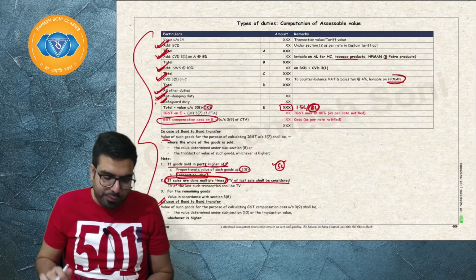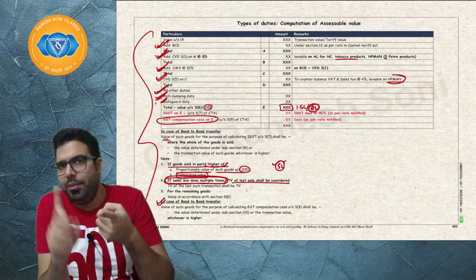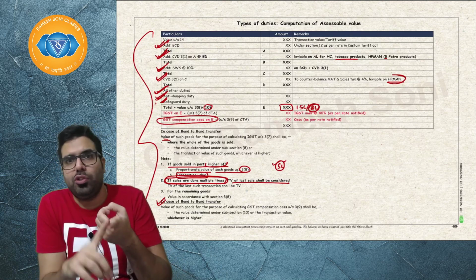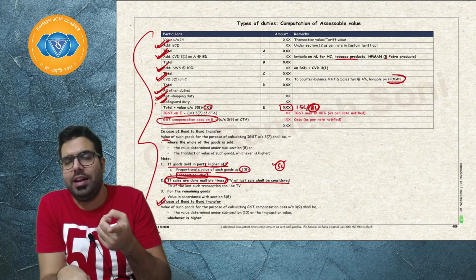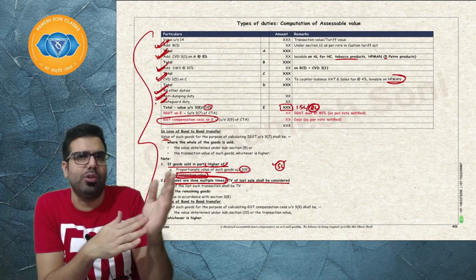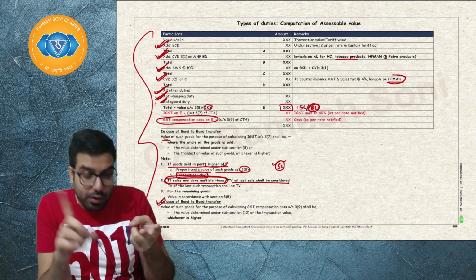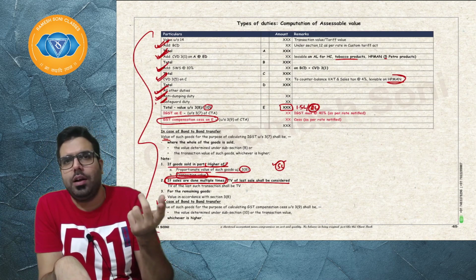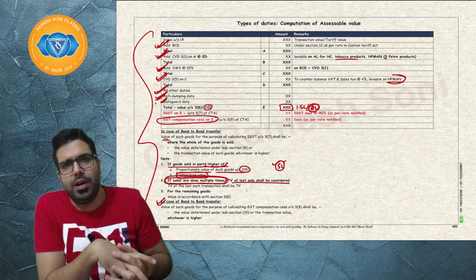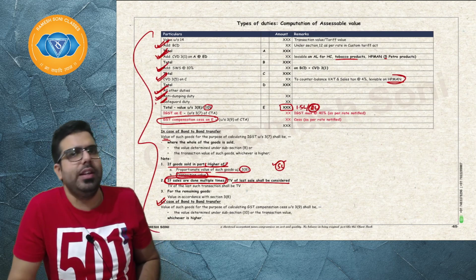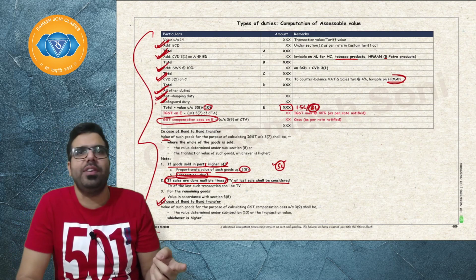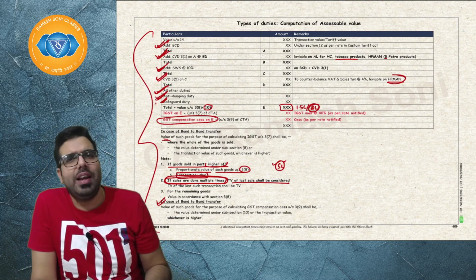Baba, in types of duties, the first duty is basic customs duty, levied under section 12, at the rate notified in the first schedule and second schedule of the Customs Tariff Act. The first schedule gives you the import duty rate, the second schedule gives you the export duty rate. To claim preferential rate of duty, there are some conditions you have to fulfill under section 4. Basically, you have to see that the goods originate from a preferential area, and you have to make a specific claim, etc.